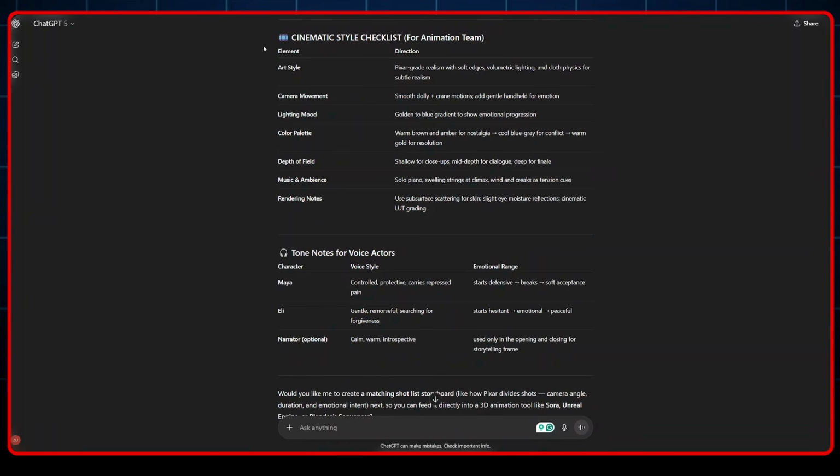So it went further and provided the cinematic style checklist for the animation team, which is ChatGPT itself and Google Veo 3.1, and the tone notes for voice actors. Once the cinematic planning was done, the next step was creating our characters.